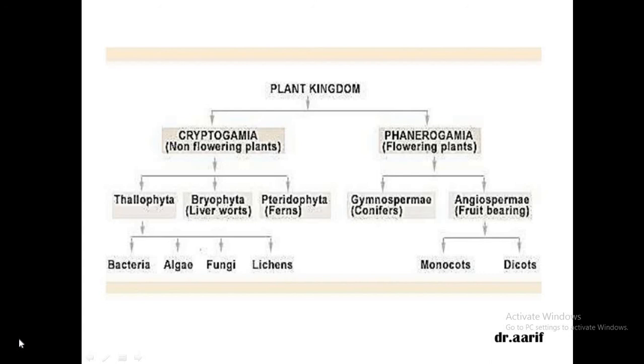So in angiosperms, children, it's a very small topic. We are supposed to learn only three main things. First is the general characters. Second is the difference between monocots and dicots. And the third is the three life cycle patterns that it has. So children, before starting with the next video, kindly open your book where angiosperms is given.